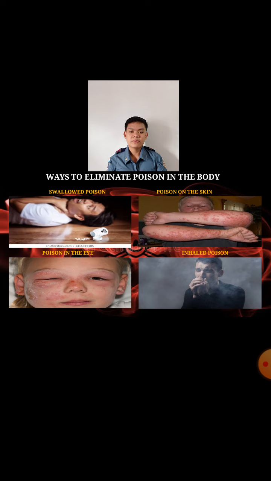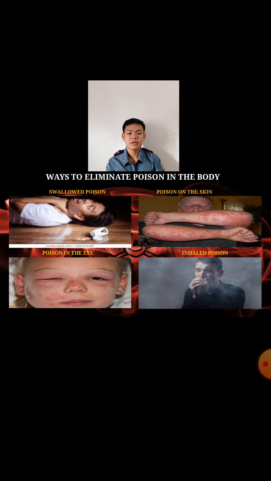Number 1, swallowed poison. Remove anything remaining in the person's mouth. Poison on the skin. Remove any contaminated clothing using gloves. Rinse the skin for 15 to 20 minutes in a shower or with a hose. Poison in the eye. Gently flush the eye with cool or lukewarm water for 20 minutes or until help arrives.